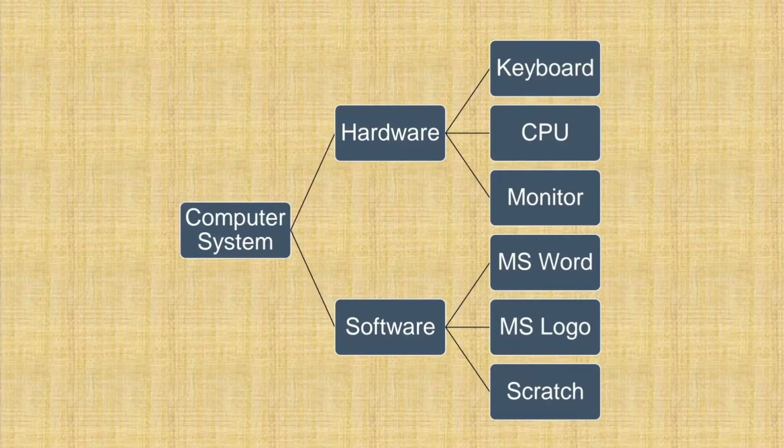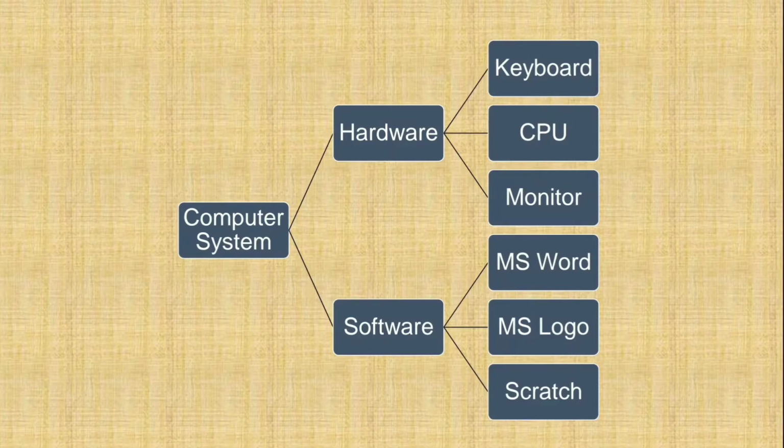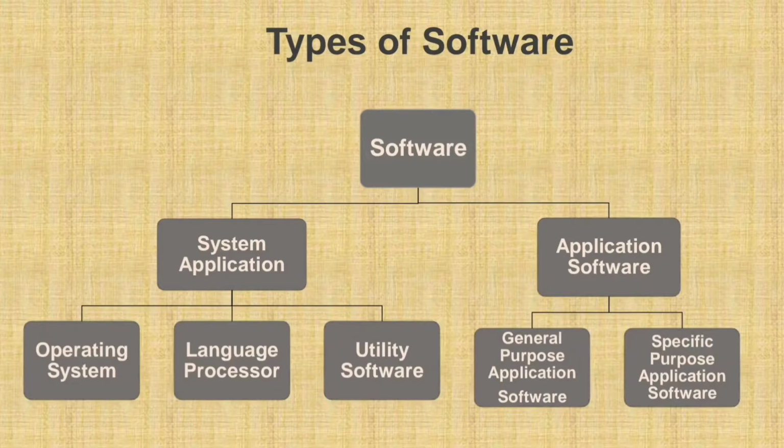A computer system is considered to be made up of two main components, hardware and software. All physical devices such as keyboard, CPU, monitor and mouse that you can touch and feel are called hardware. However, hardware alone cannot perform any task on its own until it is given some instruction. Software is a set of programs and related data that are used to give instructions to the hardware. Types of software. Software can be classified into two main categories, which are system software and application software.